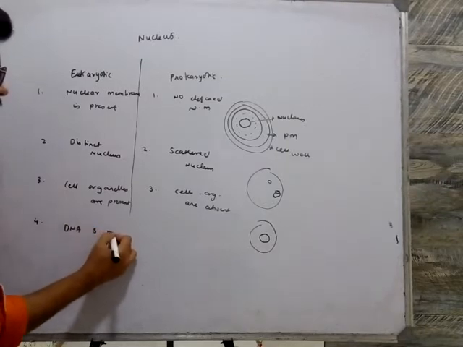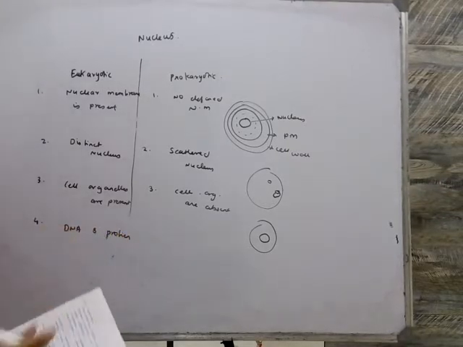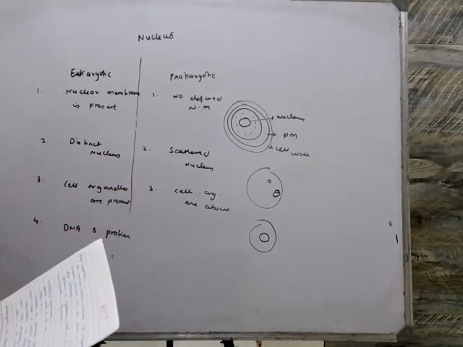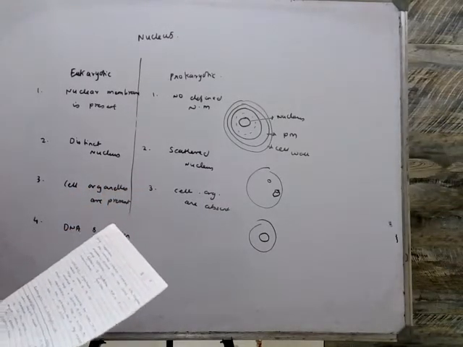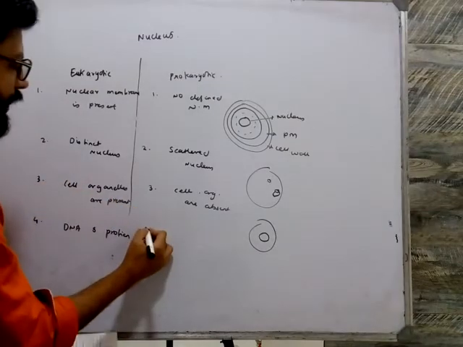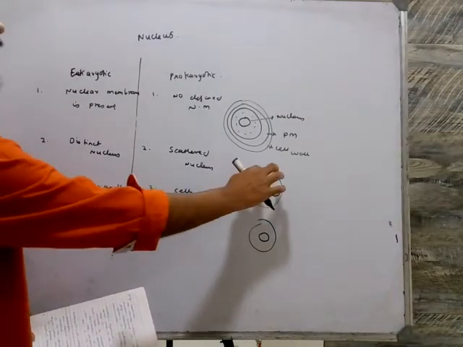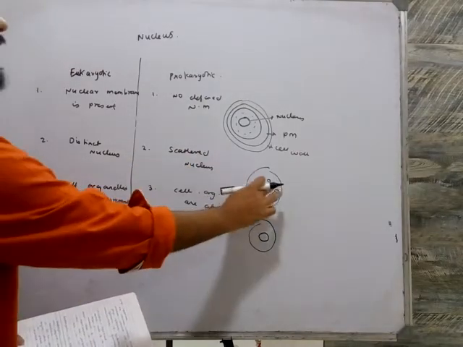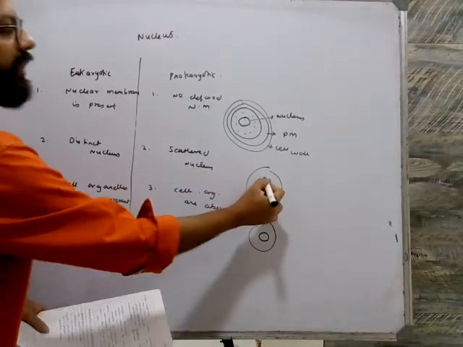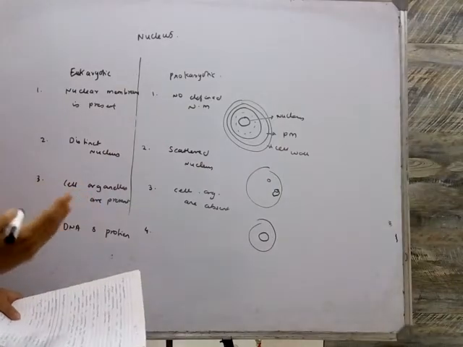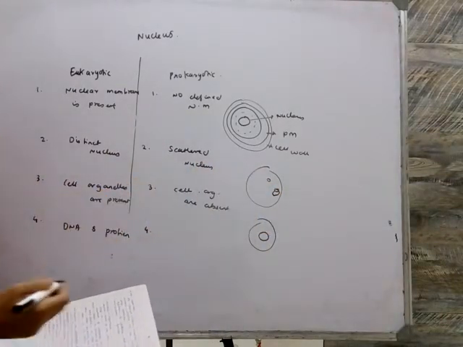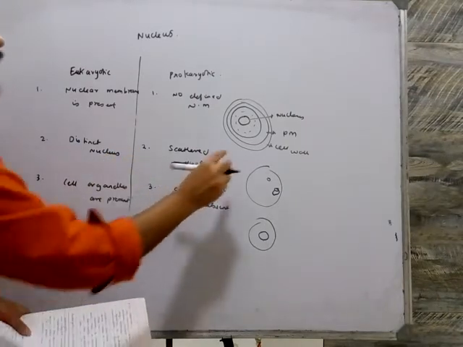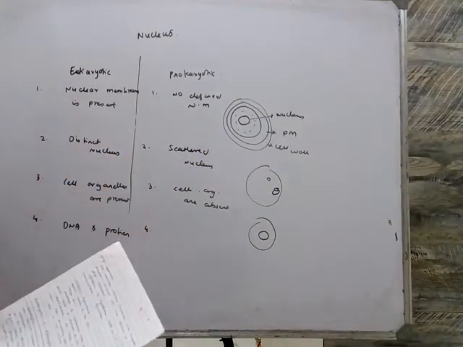Here DNA and protein are present, whereas in prokaryotic cells an undefined region with nucleic acid is termed the nucleoid. Wherever the nucleus is scattered, we don't know where that undefined region is, as it has not been defined. This undefined region with nucleic acid in it is called the nucleoid.